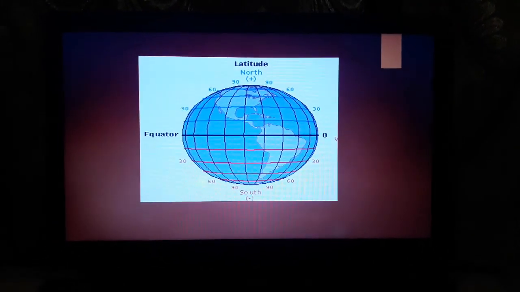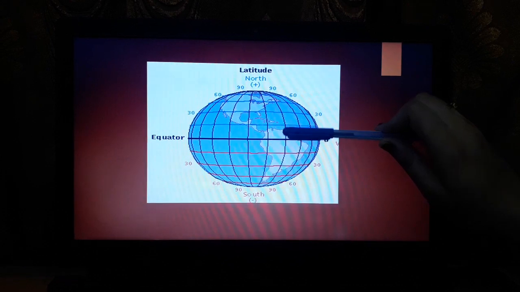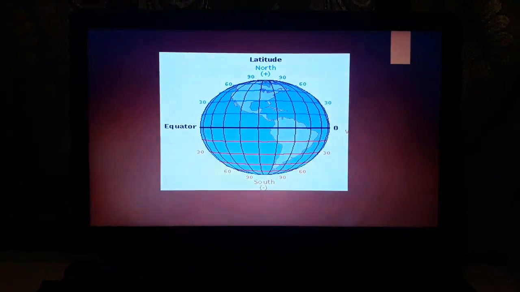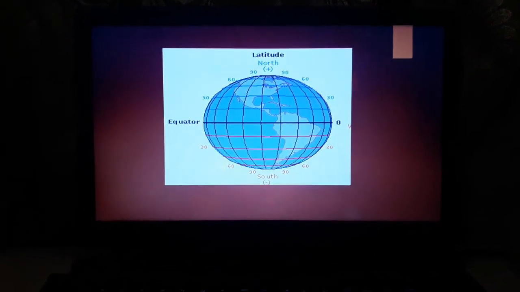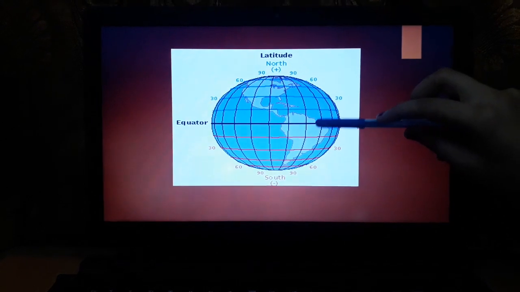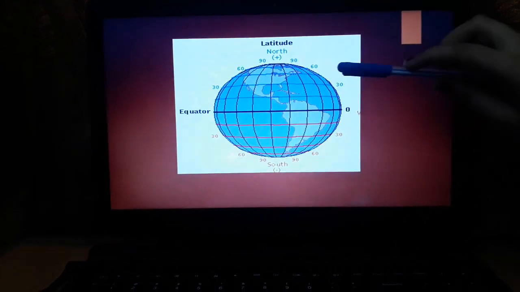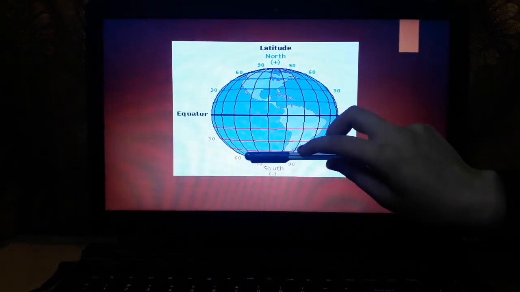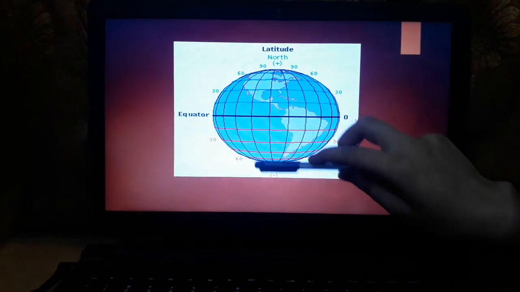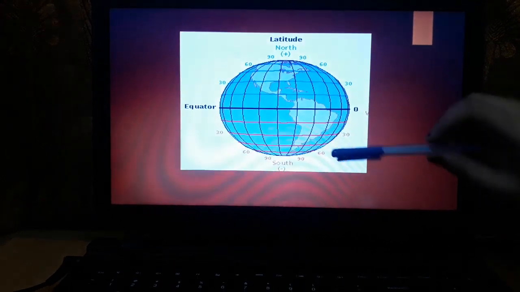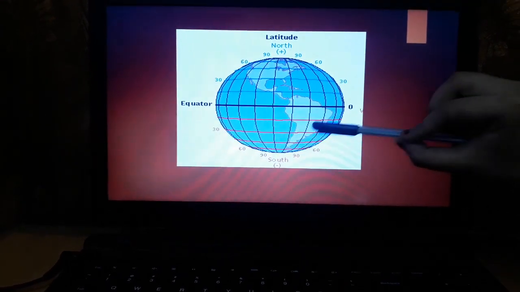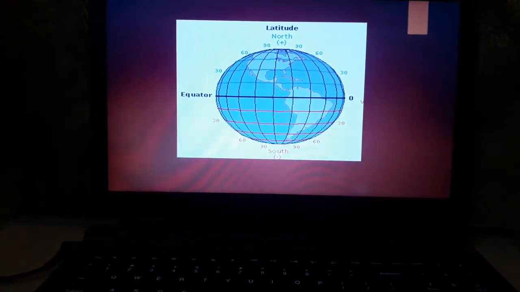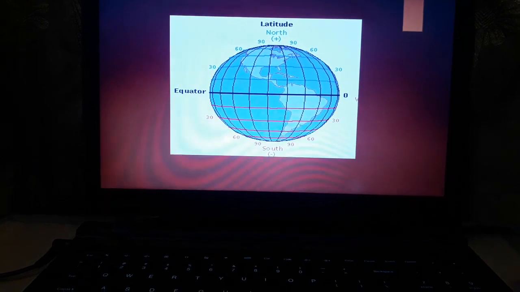Parallel means that when there are two straight lines and one line is below the other line, it becomes parallel. So these red lines are parallel to the equator because one line is below the other line.